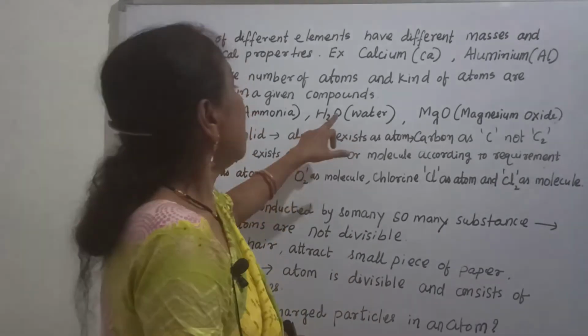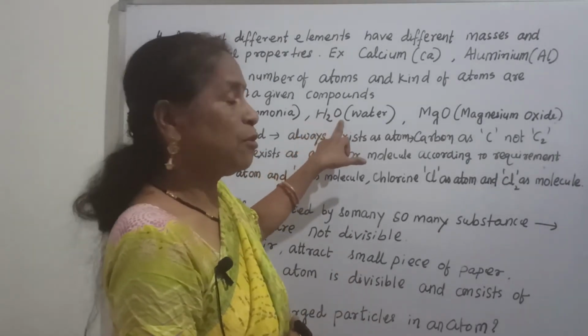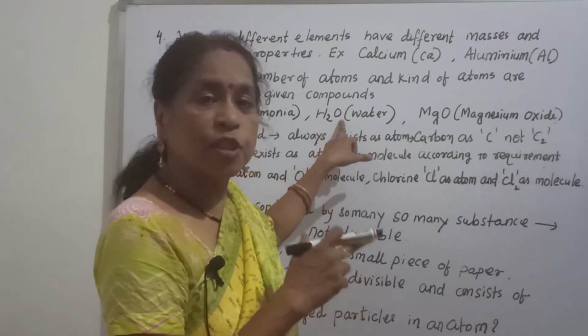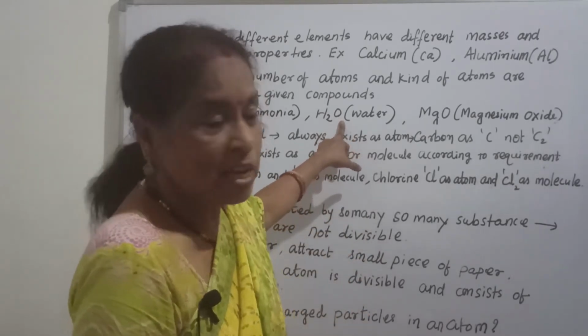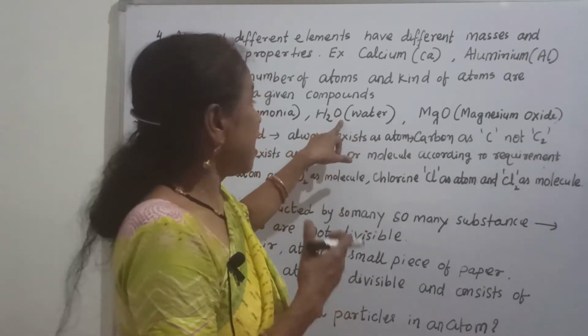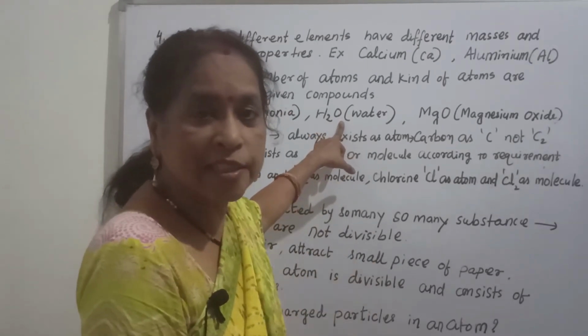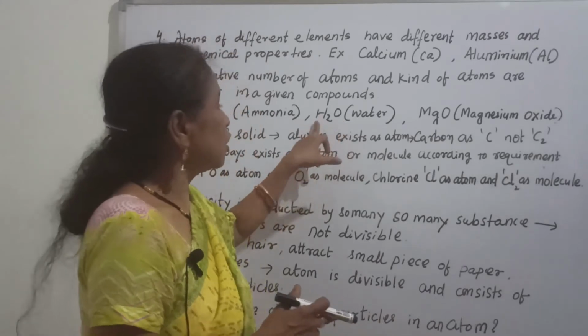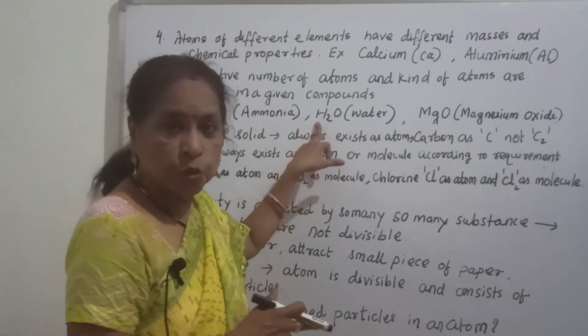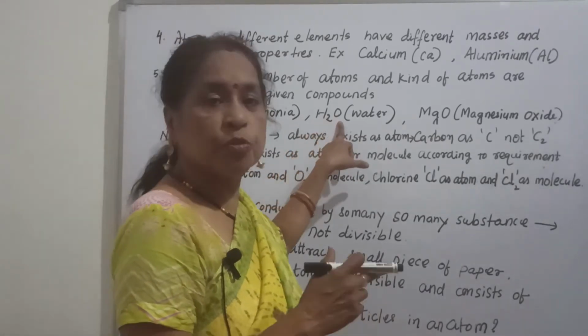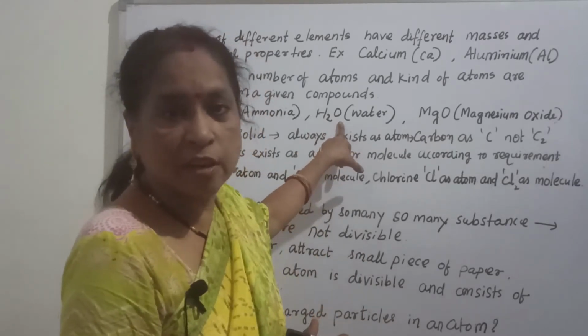Only oxygen and hydrogen are present in water, not others. Whatever place you take water from, the formula remains H2O, and the ratio of hydrogen 2 to oxygen 1, 2:1, is always constant.